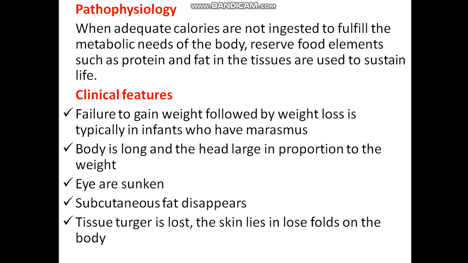Next we will see what are the clinical features of marasmus. The first clinical feature is failure to gain weight. These children always have weight loss, typically infants who have marasmus. They are very thin, very underweight. Second one, the body is long and the head is large in proportion to the weight. Their body is long due to